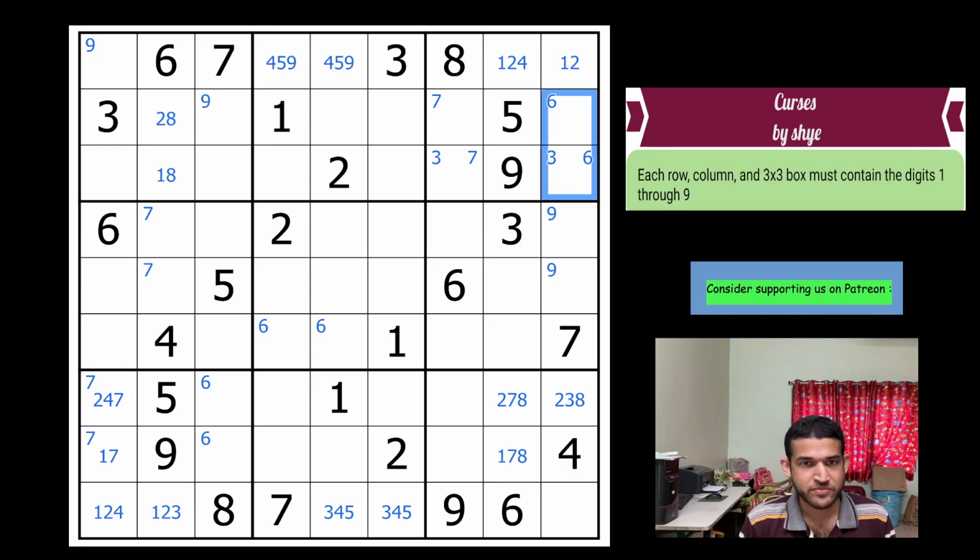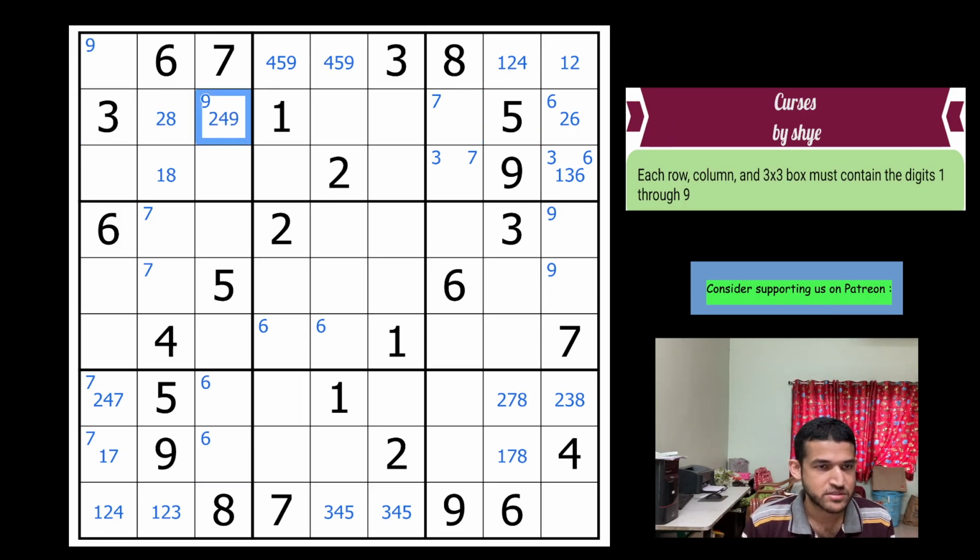Let's write some more here. 5, 8, 9, 4 and 7. So I'll need 1, 2, 3 and 6 in these cells. So this will be 2, 6 and that will be a 1, 3 and 6. Okay. This is also restricted in the sense that it has 3 or fewer than 3 candidates. 3, 6 and 7. 1, 5 and 8. So that is 2, 4, 9. This is also restricted. In fact, just 2 candidates. 3, 6 and 7. 2, 5, 8, 9. So 1, 4. Excellent. So any other cells that we can focus on?